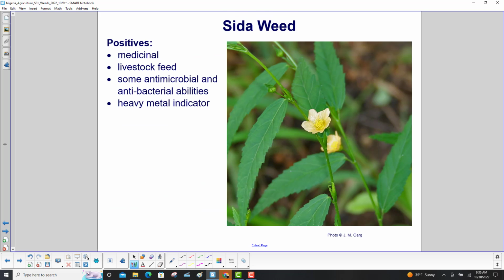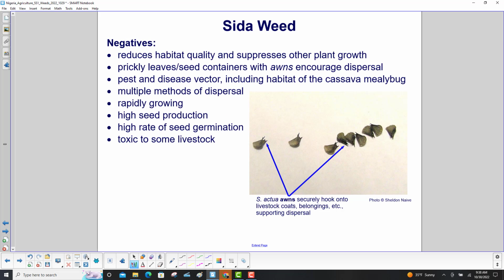Positives can be medicinal, livestock feed, some antimicrobial and antibacterial abilities, and it's a heavy metal indicator. Negatives: it reduces habitat quality and suppresses other plant growth. It has prickly leaves and seed containers with awns that encourage dispersal. And that's shown over here.